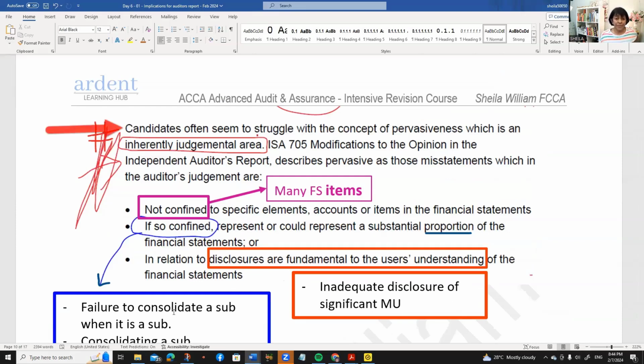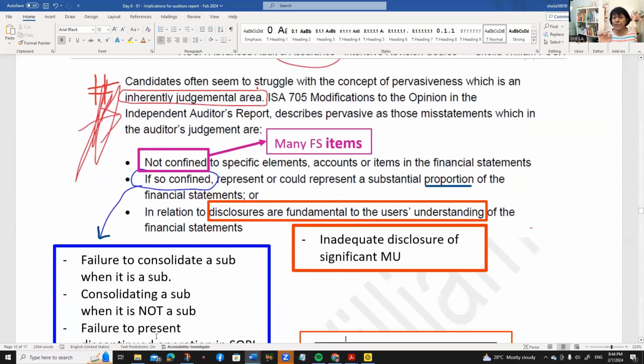So let's have a look at this. It says, candidates often seem to struggle with the concept of pervasiveness, which is an inherently judgmental area. ISA 705 describes pervasive as those misstatements in which the auditor's judgment are... So these three bullets here are from ISA 705, that they are not confined to specific elements, accounts, or items in the financial statements.